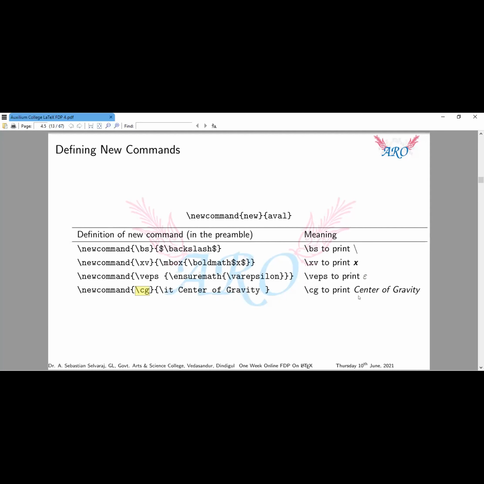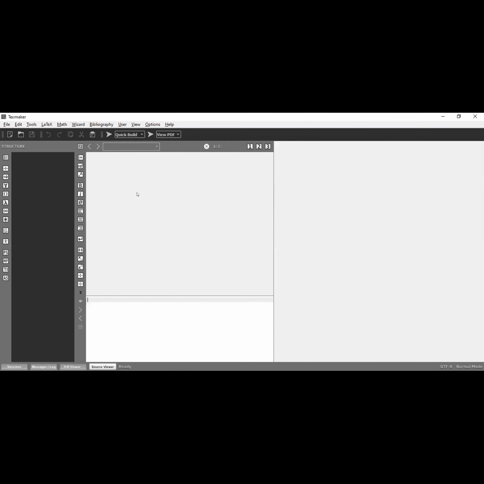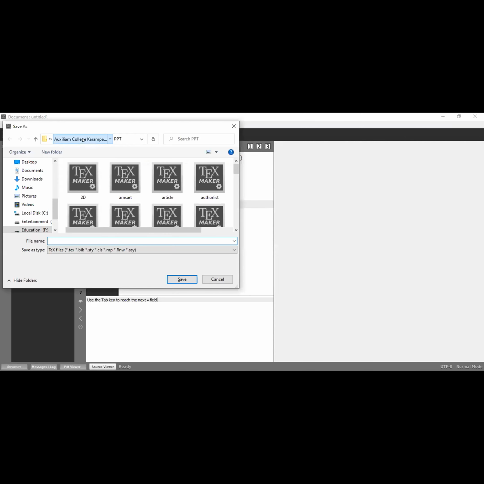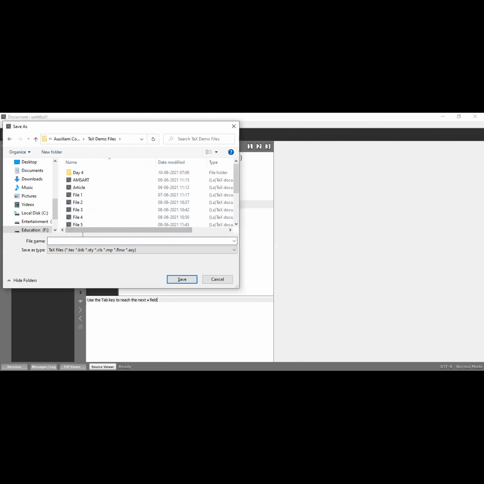It creates that center of gravity name in our content. So just to see that in our demo session, I'm going to open that editor. I'm going to create a new file with the document class 12pt article. Okay, I'm going to create the body of my content. Then I'm going to save this file in the demo text files, as new one.